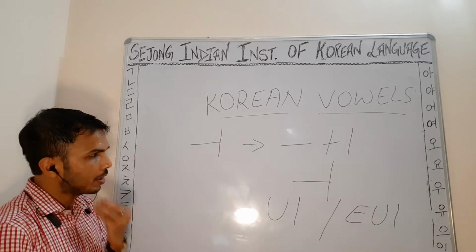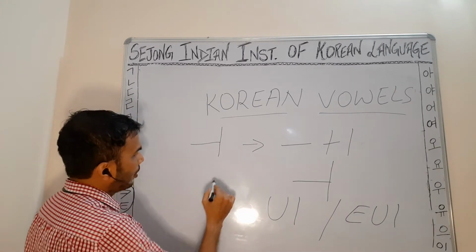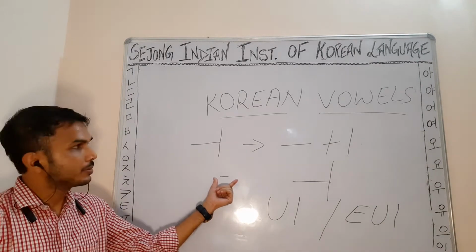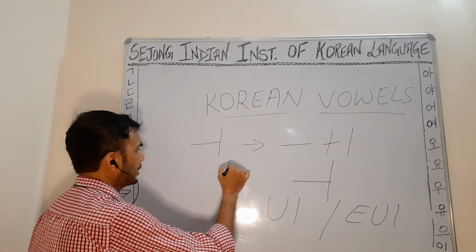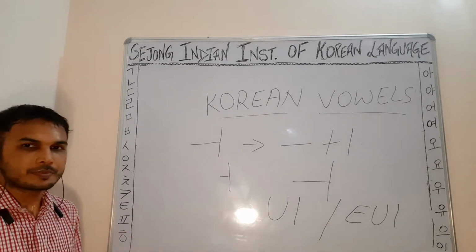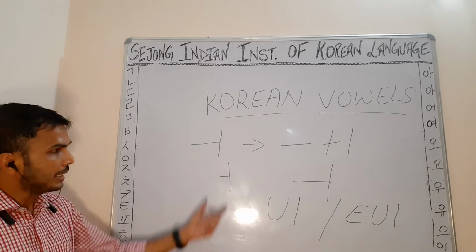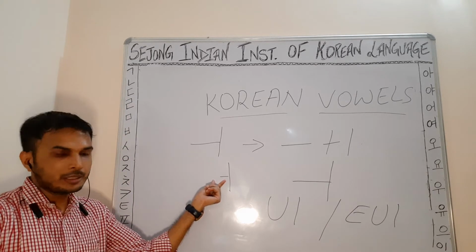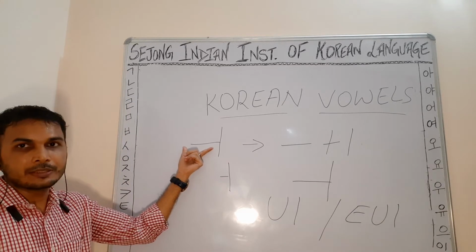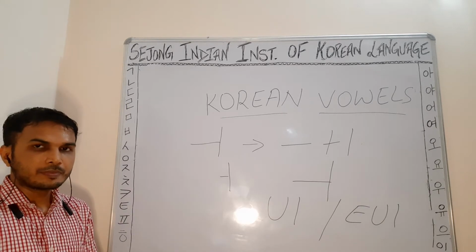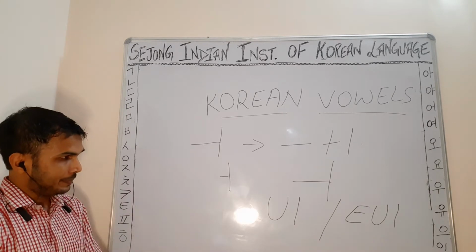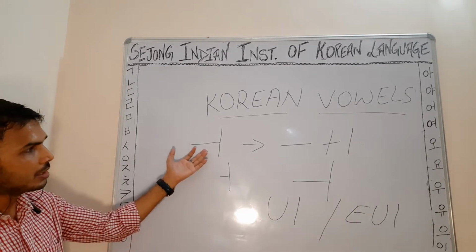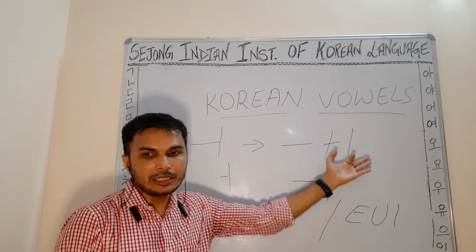This vowel is o. If we see the o, the horizontal stroke is smaller. Okay, and then it can be written like this, o. So in the case of o, the horizontal stroke is smaller, but in ui it is bigger. So ui is a combination of u plus e is ui.